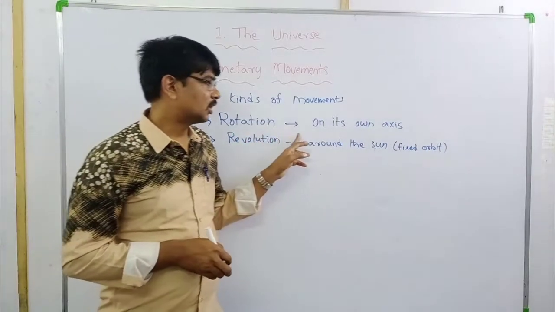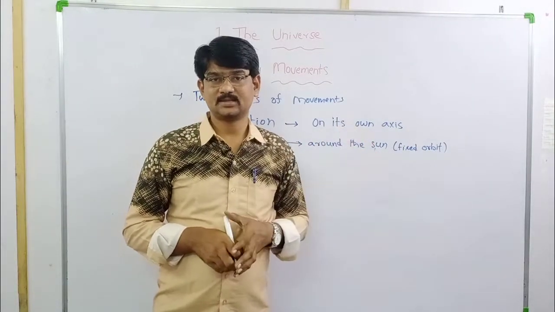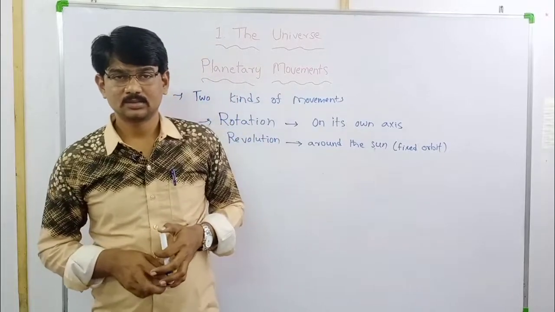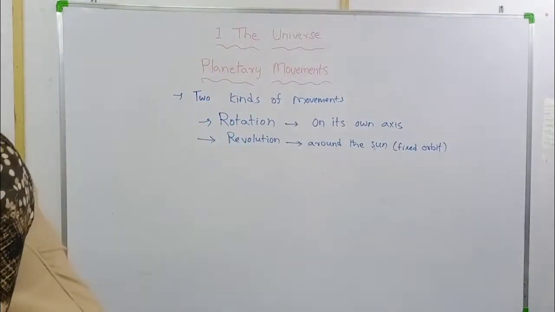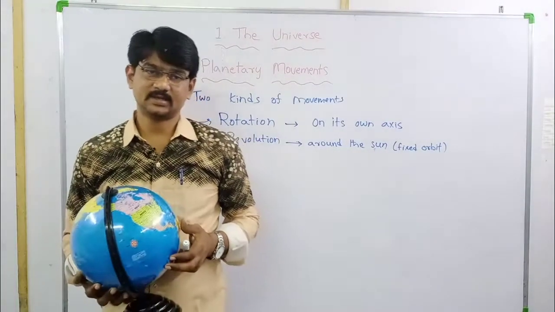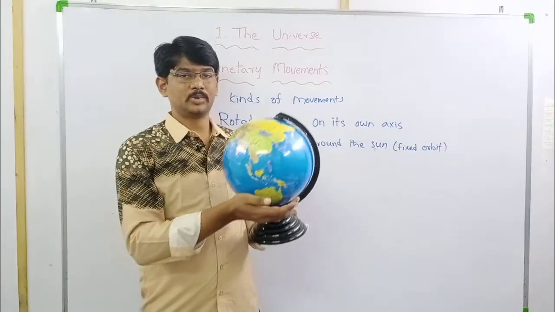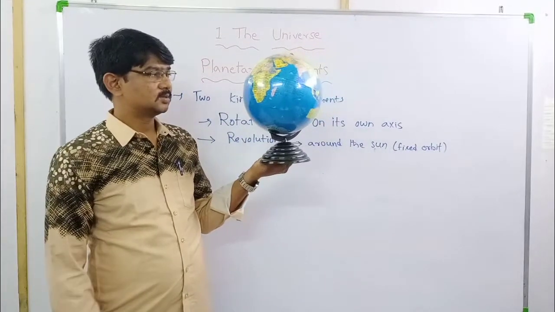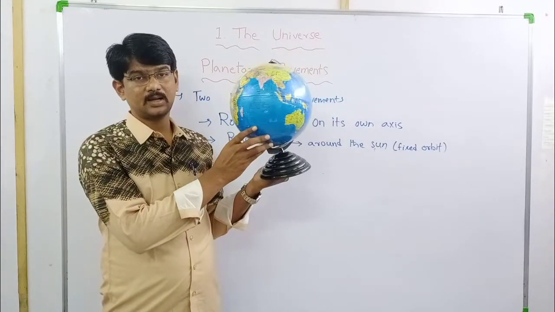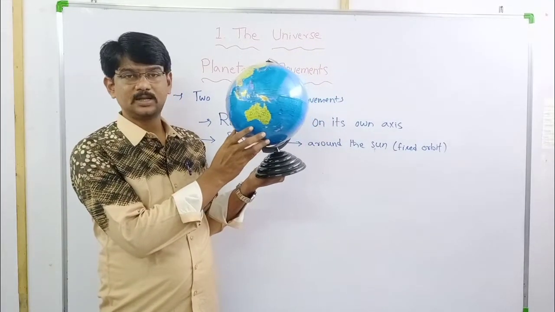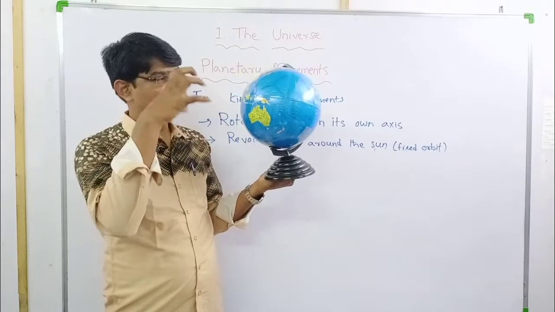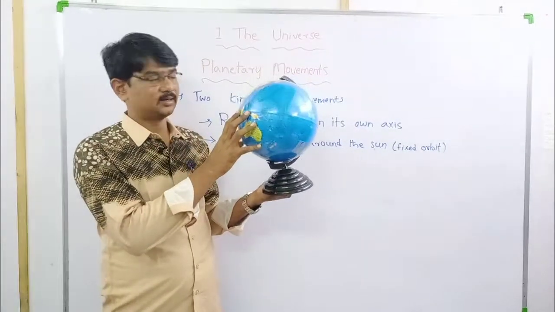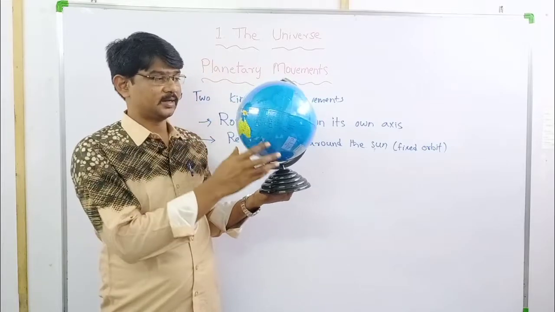What is rotation? Moving on its own axis. It is called rotation. Okay. Example, what is this? Globe. This is a model of the earth. It means a photo of the earth planet.